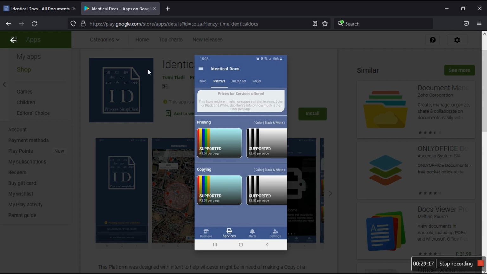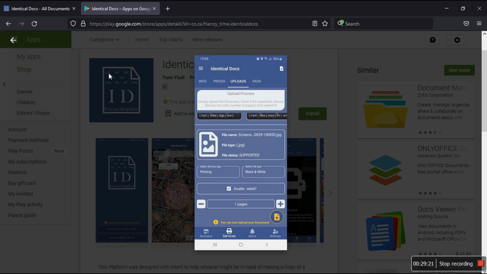Okay, and then this is where I'm at. I'm gonna do copying, but let's do printing, as it is printing. So we're gonna do black and white, and then I'm gonna do double-sided, and then, wait, they're saying this image is not supported.